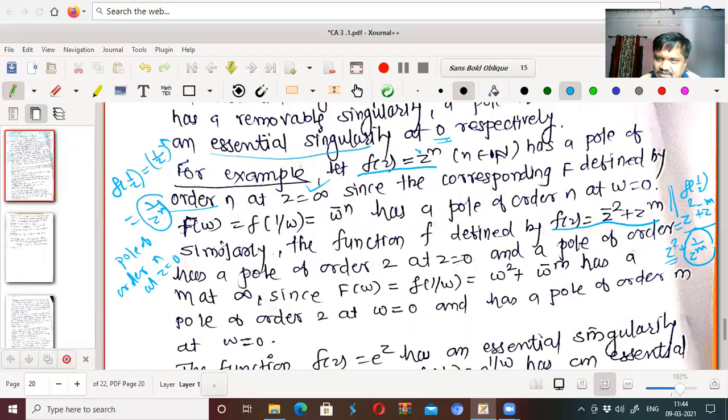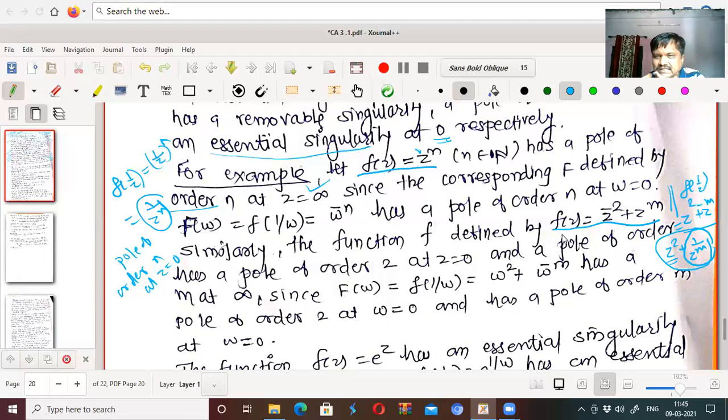Therefore, we can say that this function has a pole of order m at z equal to 0. Therefore, this function has a pole of order m at z equal to infinity. Similarly, this is 1 by z square.